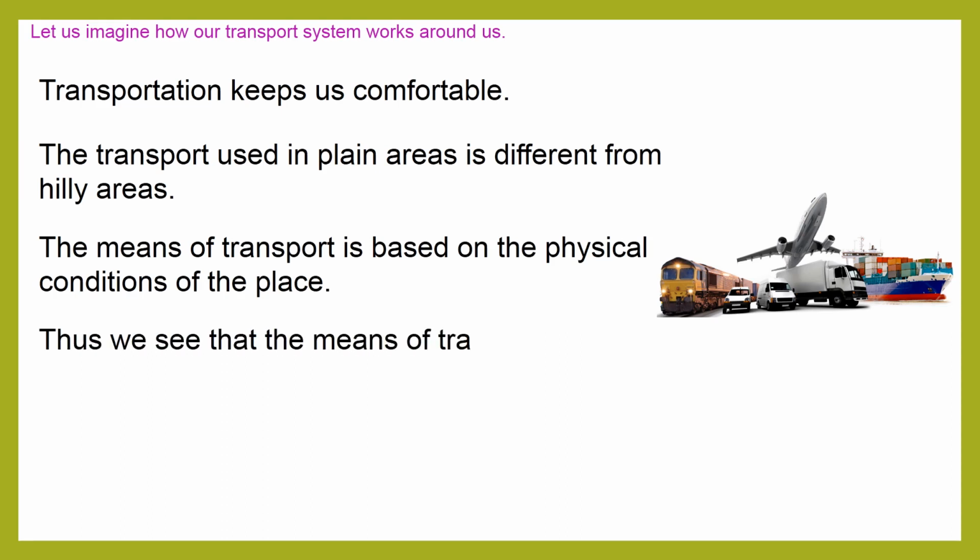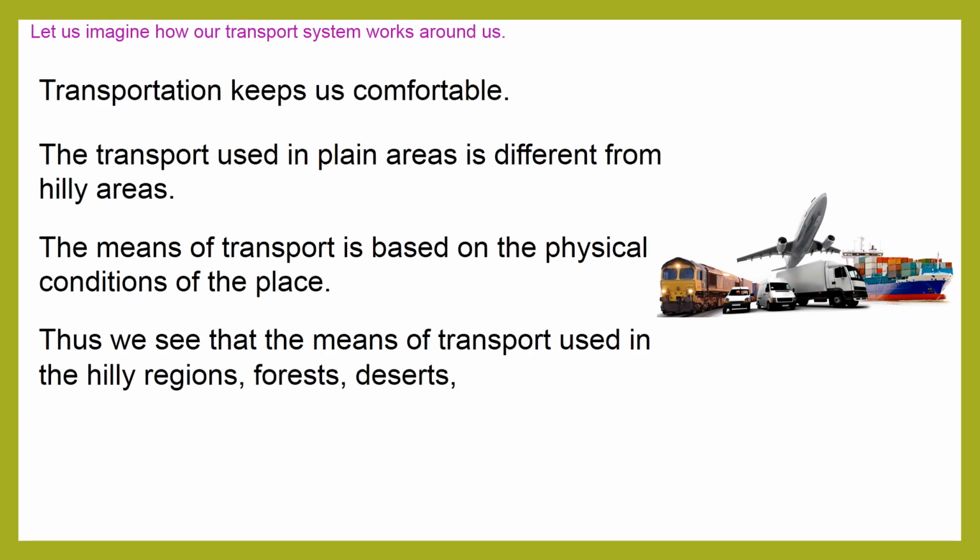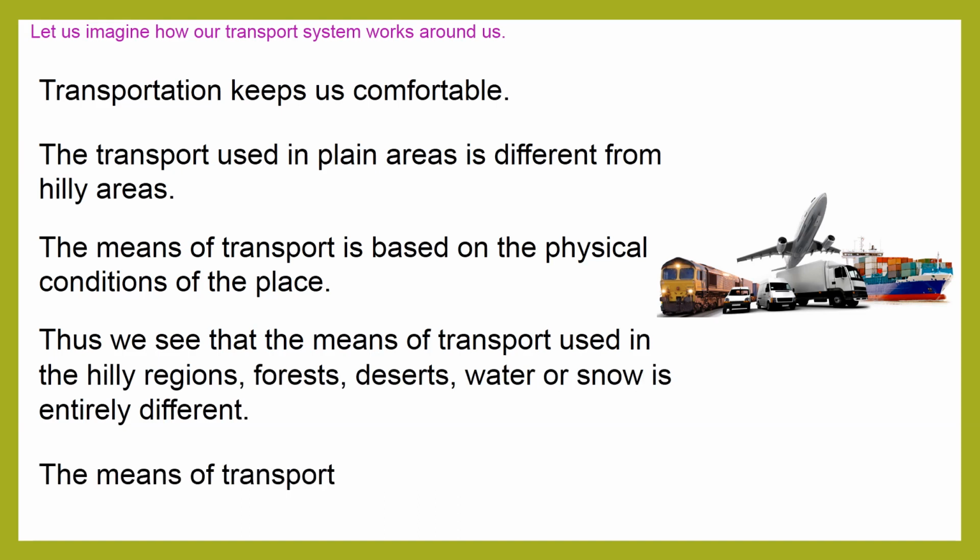Thus, we see that the means of transport used in hilly regions, forest, desert, water, or snow is entirely different. The means of transport is also different in urban and rural areas.